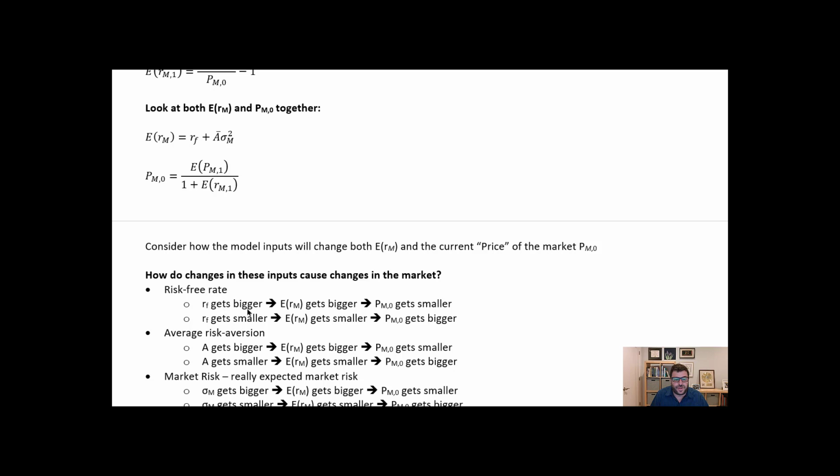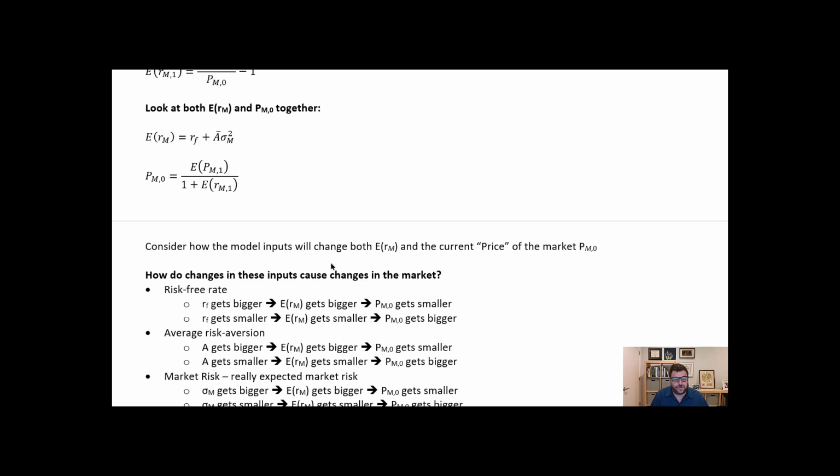So if the risk-free gets bigger, people sell stocks, prices go down. And if the risk-free rate gets smaller, it becomes less attractive, the expected return of the market gets smaller, and so prices get bigger. People move into stocks.